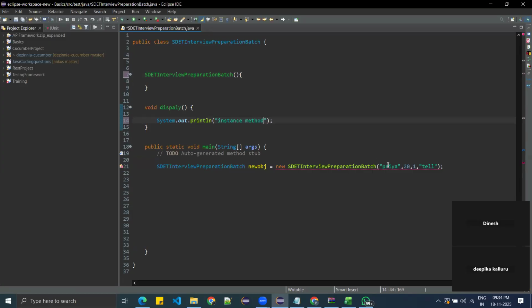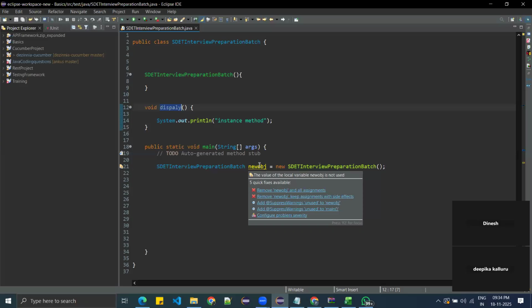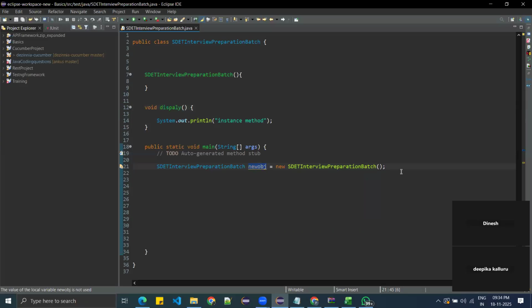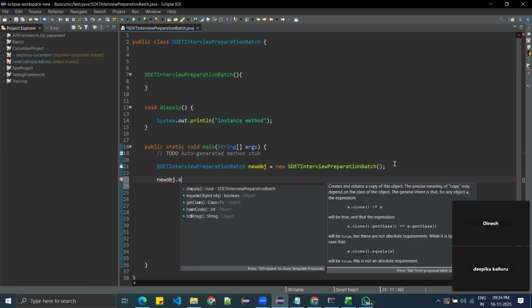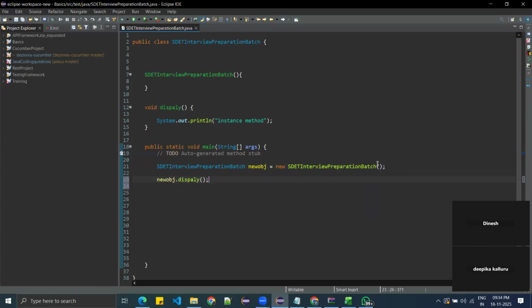So, instance method. This is the instance method. What I told you throughout Java, you have to understand two things. Instance means object. So, this is the instance method. How do you call the instance methods? You have to call an instance method by using object creation. By using the object, you have to call the instance method. So, I can call new obj dot display. That is how you call the instance method.